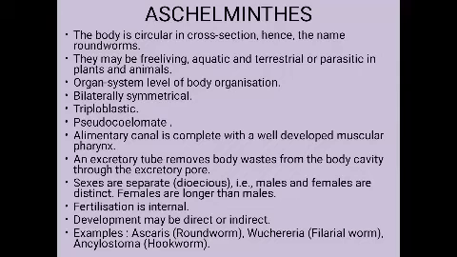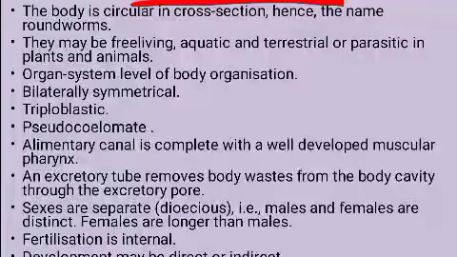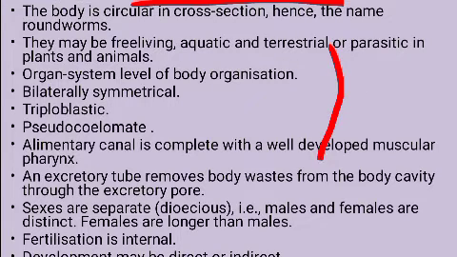Next phylum is phylum Aschelminthes. In 9th you might have studied it as Nematoda. Now, when we see the characteristics of Aschelminthes, they are commonly called roundworms. Why are they called roundworms? Roundworm doesn't mean it is round in shape. But when we take the cross section of this organism, it will have a round shape. The organism will be long like this, and if you take a cross section of that, it will be round in shape. That's why it is said to be roundworms.